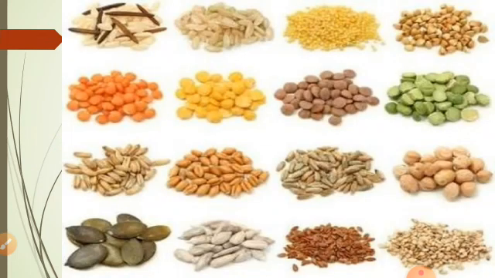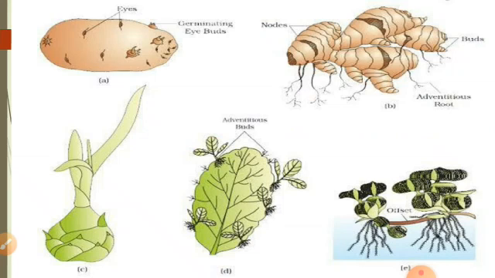When plants reproduce from seeds, we call that process sexual reproduction. Then what about asexual reproduction? All the other ways of reproduction, that means without seeds, are called asexual reproduction.